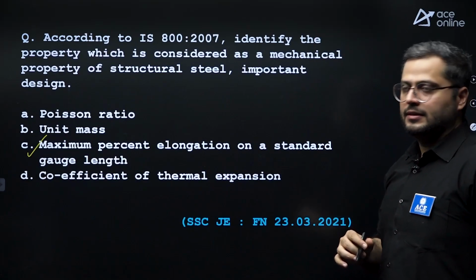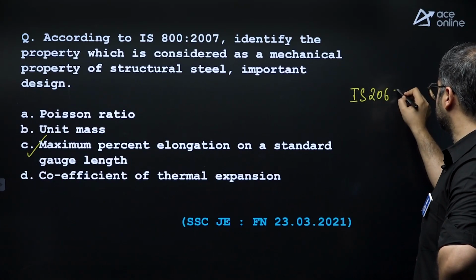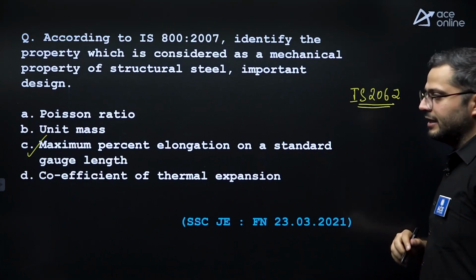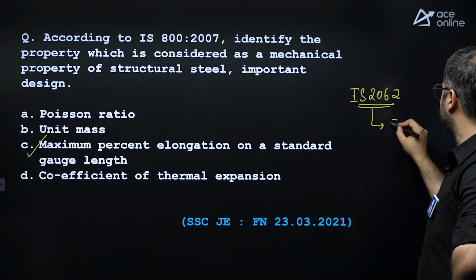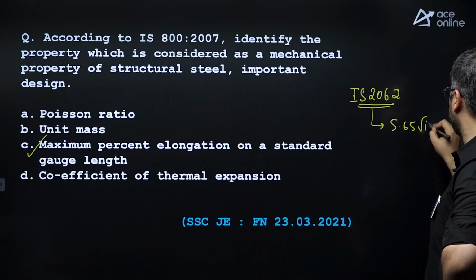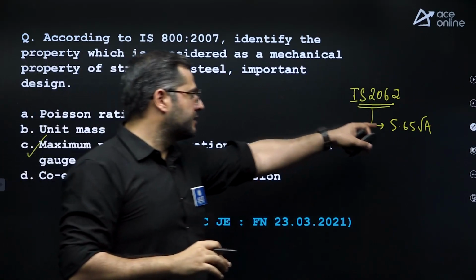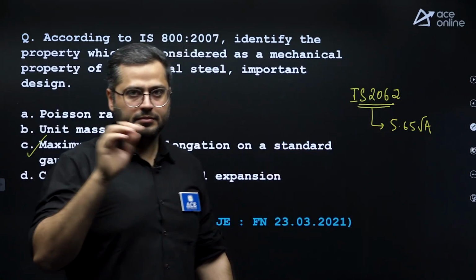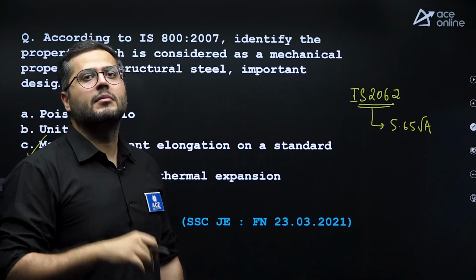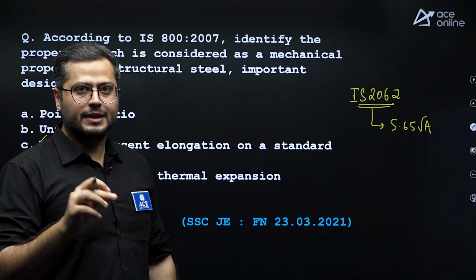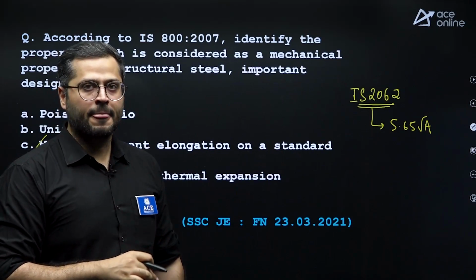And also, this is something extra I am telling you, as per IS 2062, for standard structural steel, minimum percentage elongation is calculated as 5.65 under root A. This is some additional information I am giving you, because in some exams this has been asked. 5.65 under root A, this is the minimum percentage elongation of standard structural steel, where A is the area of cross section of the specimen, right?